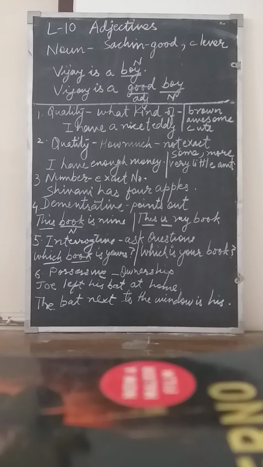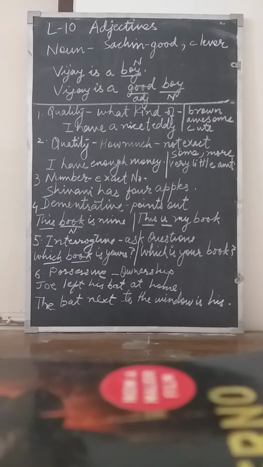In the next example down below, similar to this, we have the possessive pronouns. The example here, the bat next to the window is his. Now the word his here is a possessive pronoun.